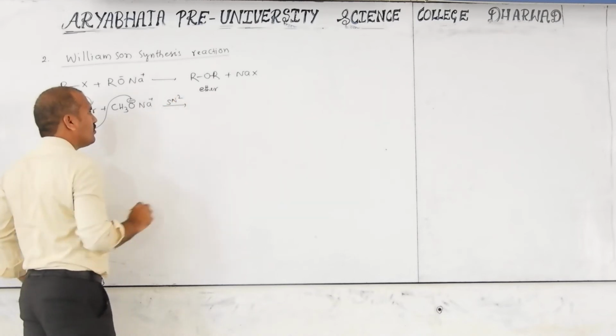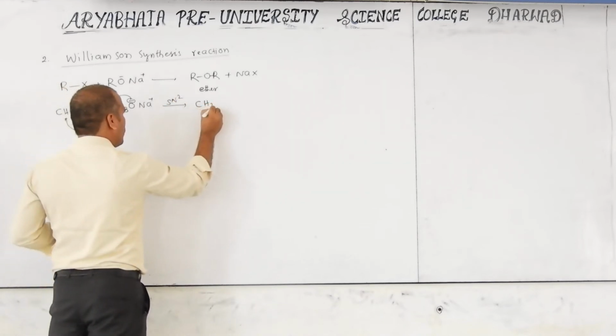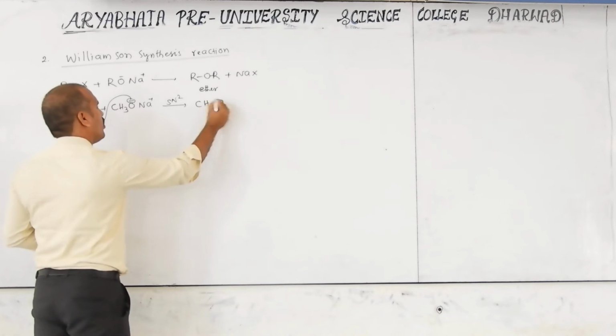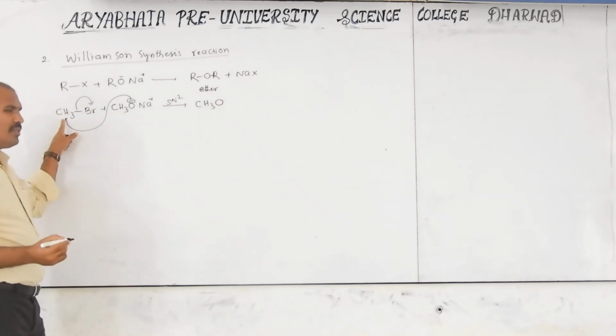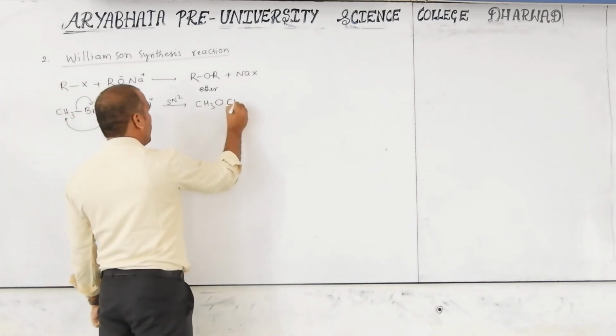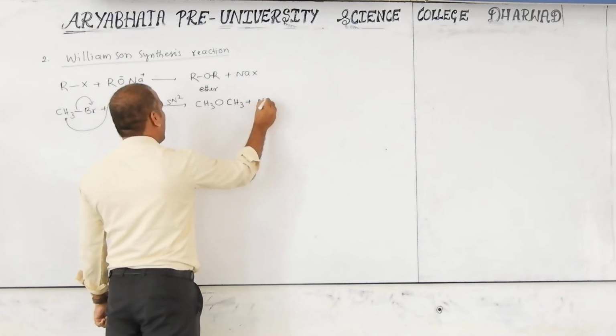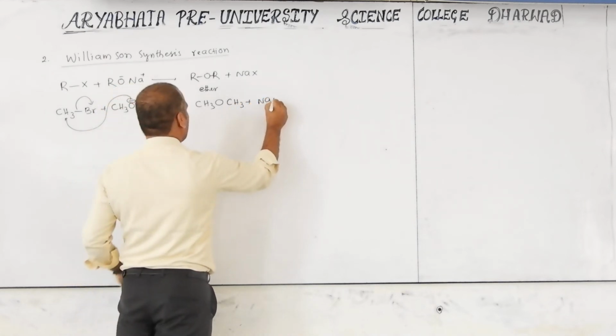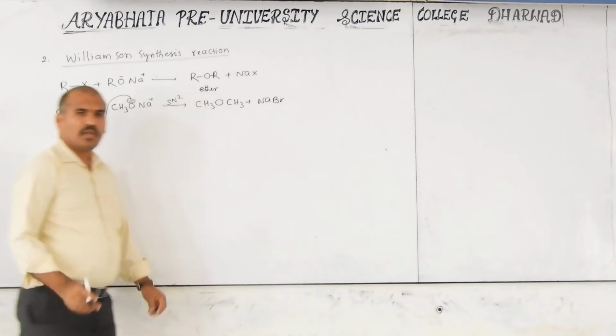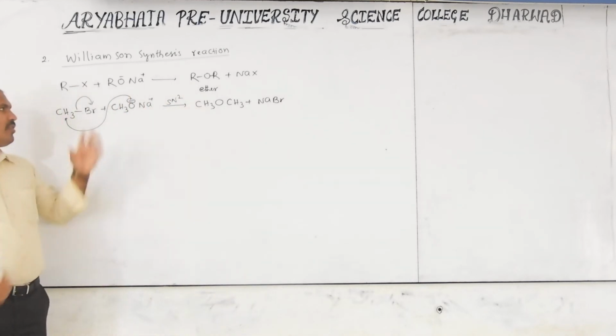CH3O minus reacts with this, then you will get CH3OCH3 and Na plus Br minus, that is NaBr. In PUC level, these two equations are enough.